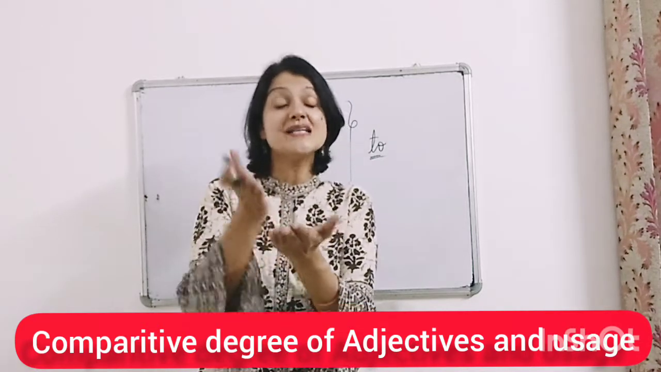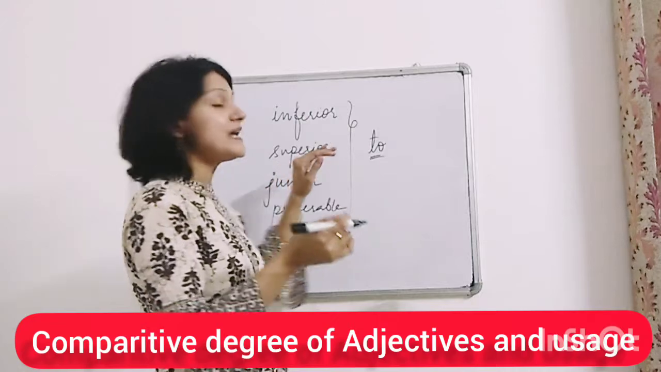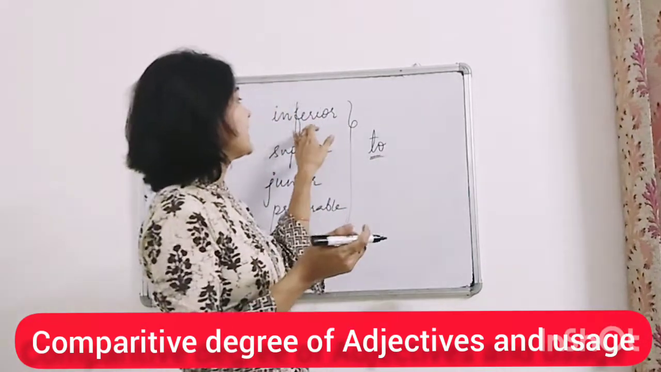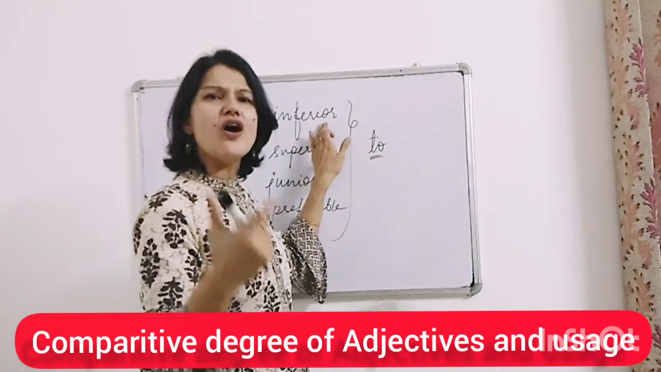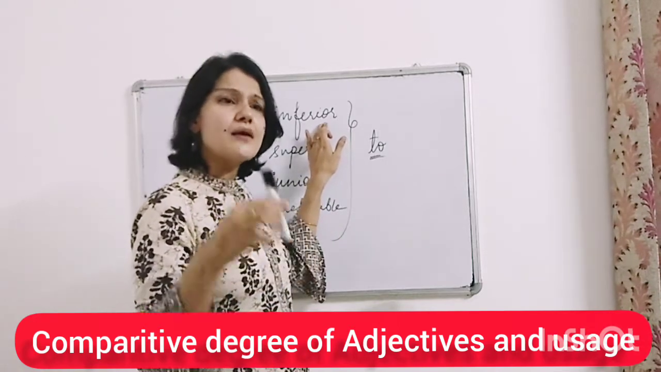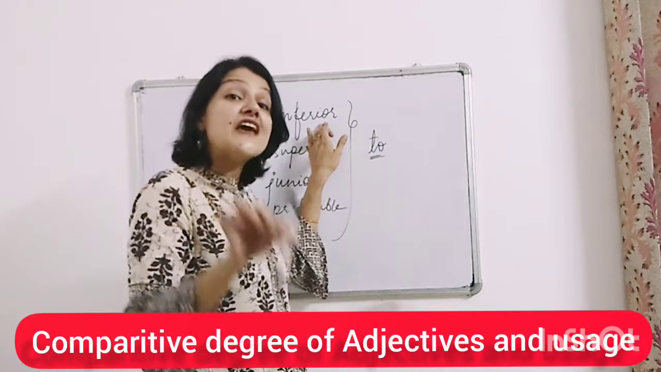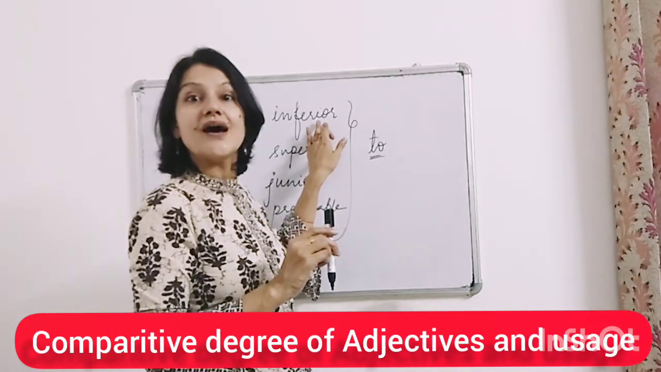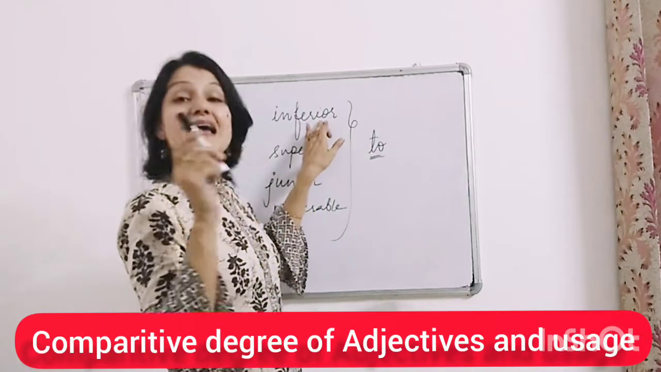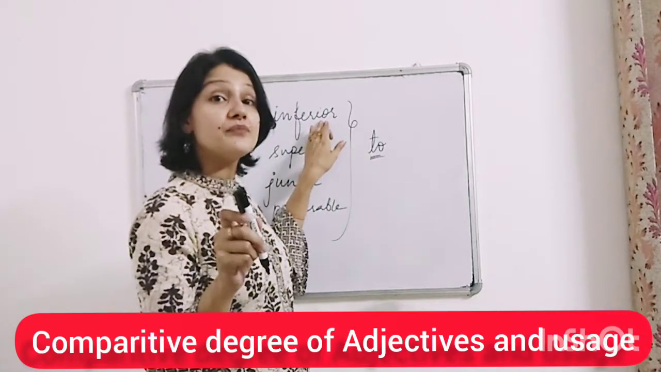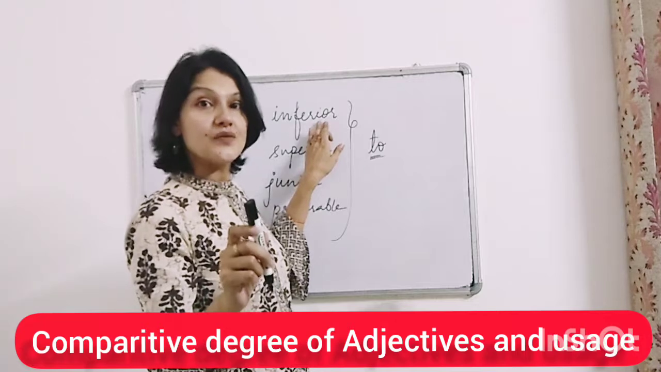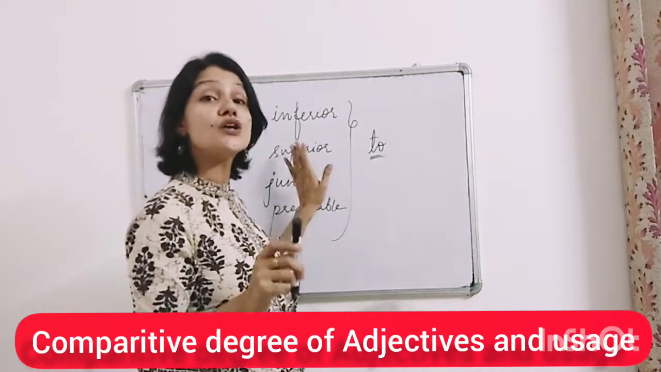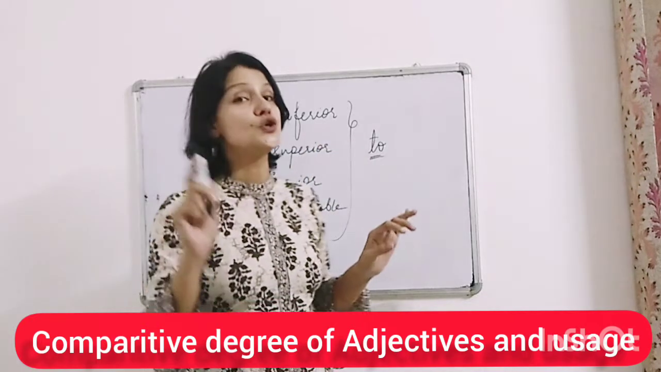Now inferior means to be less, kam hona, right? Be less. And superior is the opposite of inferior. So I can say the quality of this pen is inferior to the old one. Okay, so I did not use than here, I used to. The same way with all these adjectives, we do not use than, we use to.